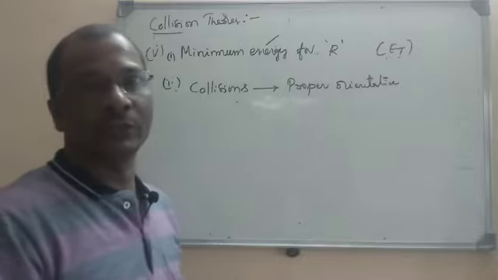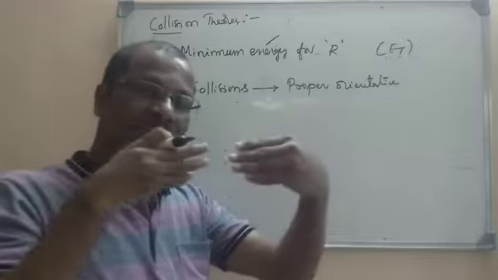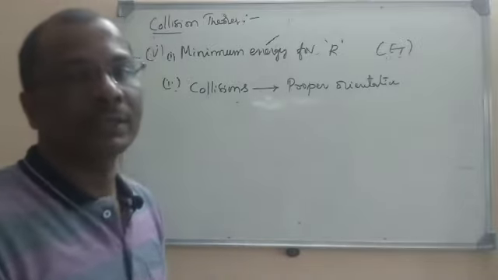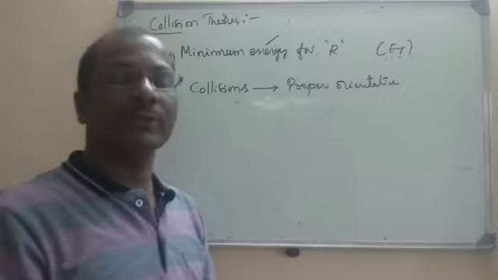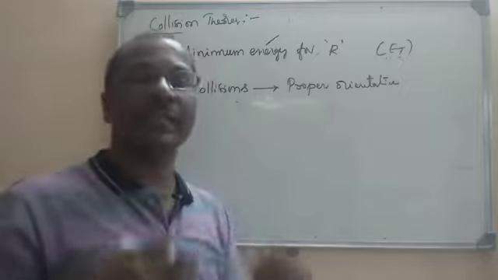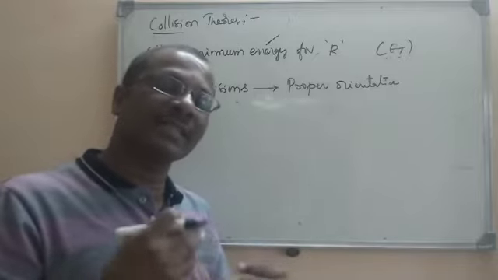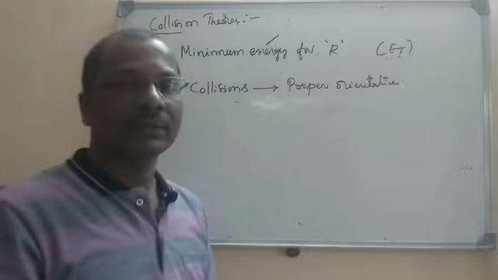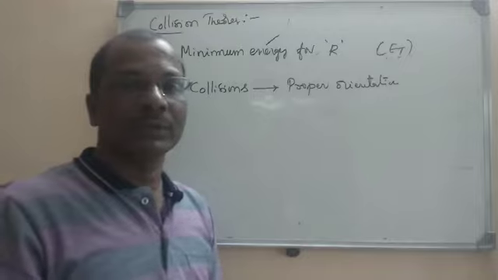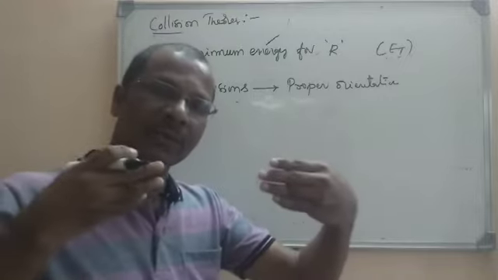That is an ineffective collision. If they have proper orientation but the reacting molecules do not have the proper energy, the collisions will also be ineffective. So both are required. While the reacting molecules are colliding, due to the collisions their existing bonds will be broken and new bonds will be formed. To break the existing bonds, the reacting molecules should have minimum energy.